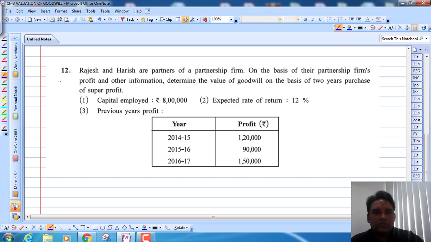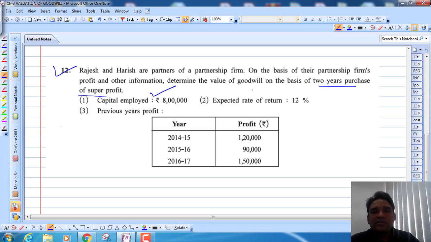Question number 12. Rajesh and Harish are the partners of a partnership firm. On the basis of the firm's profit and other information, determine the value of goodwill on the basis of 2 years purchase of super profit. So here we have to find the value of goodwill on the basis of 2 years purchase of super profit. It indicates that we have to find the value of goodwill by the super profit method.